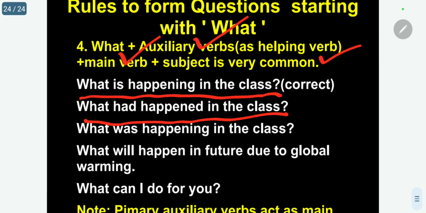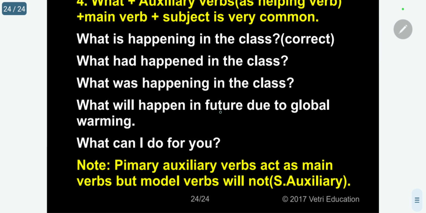Past continuous. What will happen? Future. What will happen in future due to global warming? What can I do for you? In all the cases, kindly follow, auxiliary verb plus the corresponding main verb plus subject will come. Please follow. This is the most important.